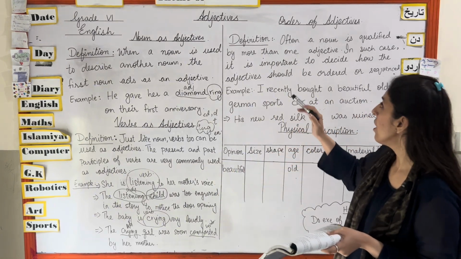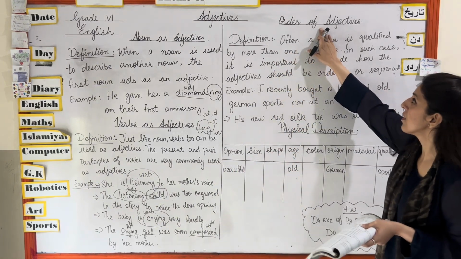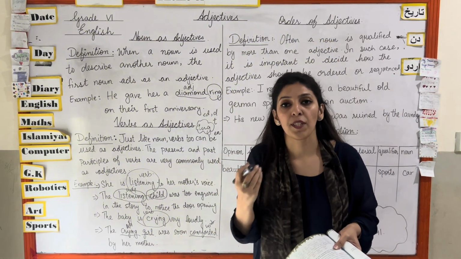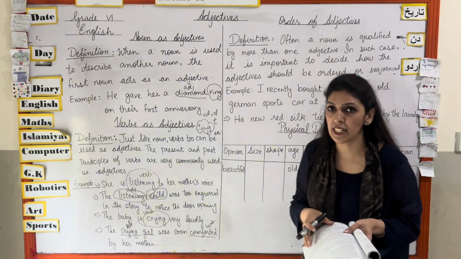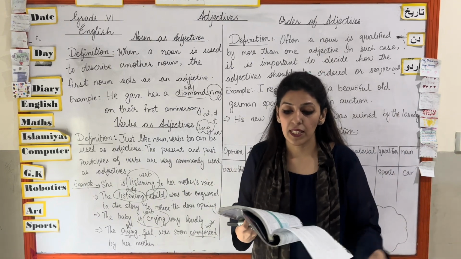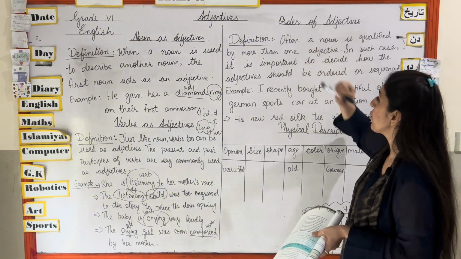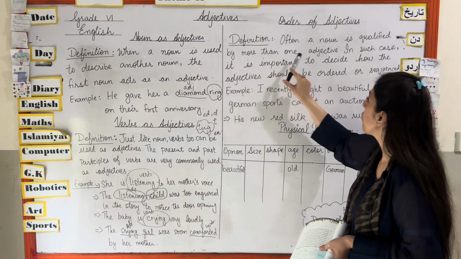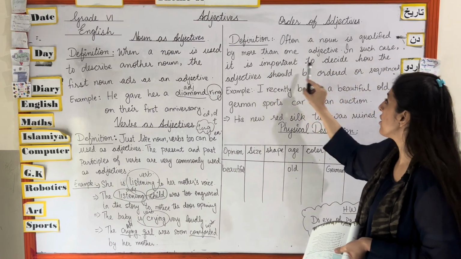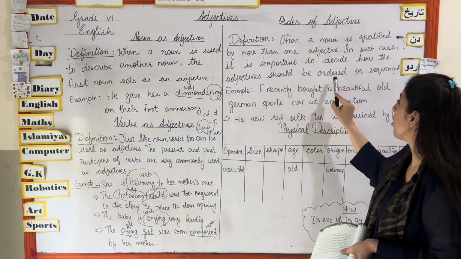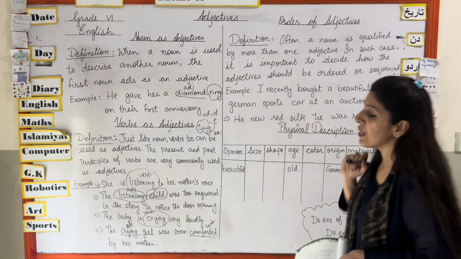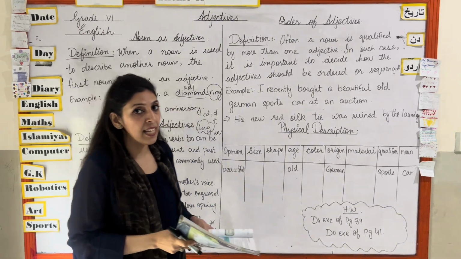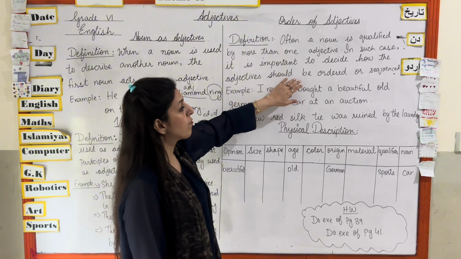Okay. Now while writing adjectives in a sentence, there might be two or three or more than two or three adjectives in a sentence. Now there is the order of adjectives that you have to follow. What is the definition of it? Often a noun is qualified by more than one adjective. In such cases, it is important to decide how the adjectives should be ordered or sequenced. It is very important when we have two or three or more adjectives in a sentence, that we know how to arrange or sequence them.